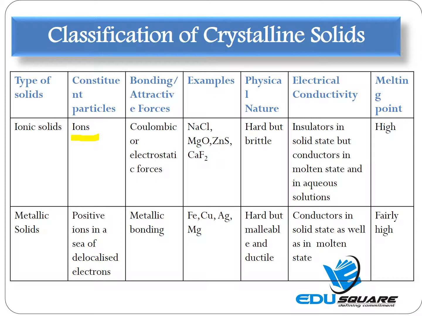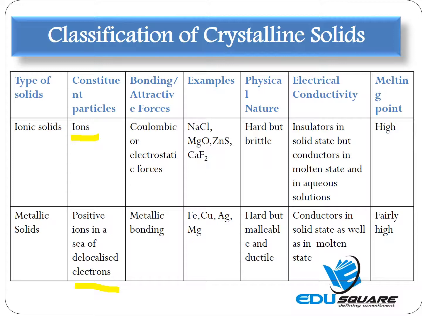In metallic solids, the constituent particles are positive ions in a sea of delocalized electrons. Now, what are the positive ions? These constituent particles are atoms belonging to the same element. They are linked by metallic bonds, and each metal atom is supposed to consist of two constituents. These are the mobile valence electrons and the positively charged residues called kernels.